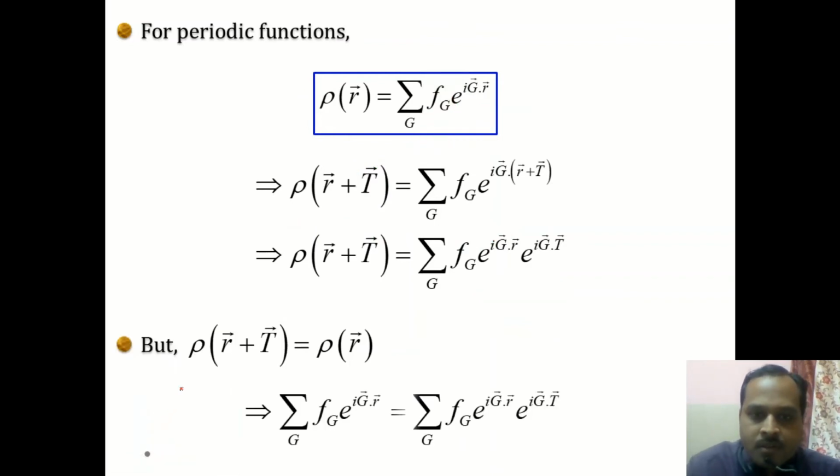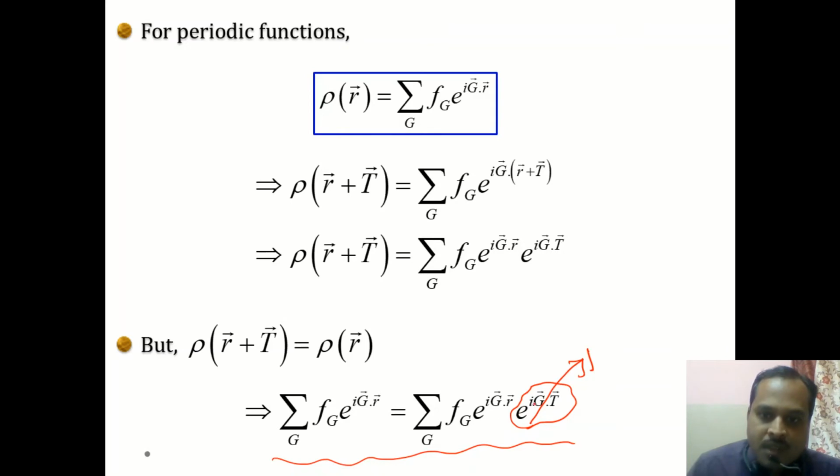So that means summation over G f_G exponential i G dot r is equal to summation over G f_G exponential i G dot r times exponential i G dot T. Now in this relation, whether the summation over G exponential i G dot T can be equal to 1, or simply we can take this term to be equal to 1. So to have any kind of physical significance, let us assume that this quantity is equal to 1.